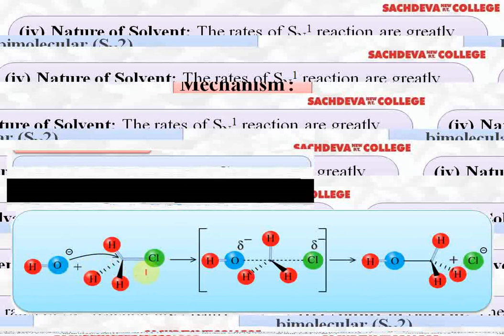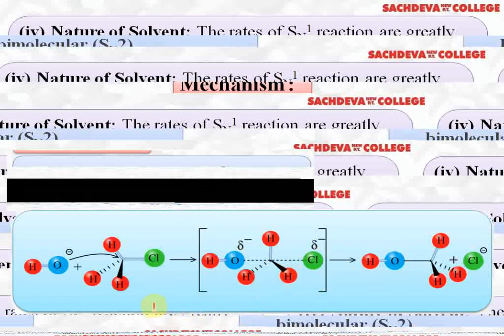Because OH ion being negatively charged, it will be repelled by the negatively charged chloride ion, which is more electronegative than carbon. So it will attack from the backside, and this is the intermediate state because it is a one-step mechanism. This is a five-membered intermediate state. OH ion has started forming a bond, so it acquires delta negative charge, and the bond between carbon and chlorine has started breaking. It also has delta negative charge. Ultimately, this bond breaks and a new bond with OH ion is formed, and chloride ion gets separated.